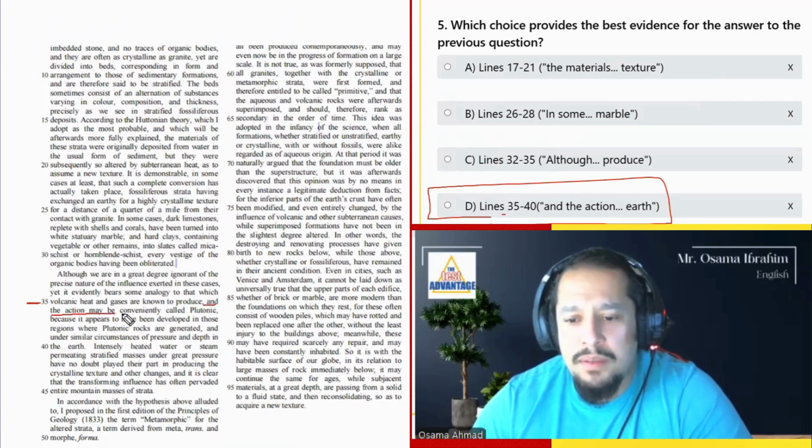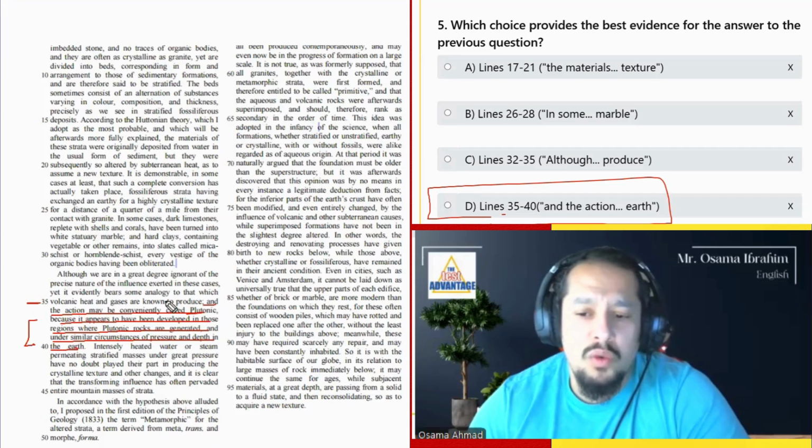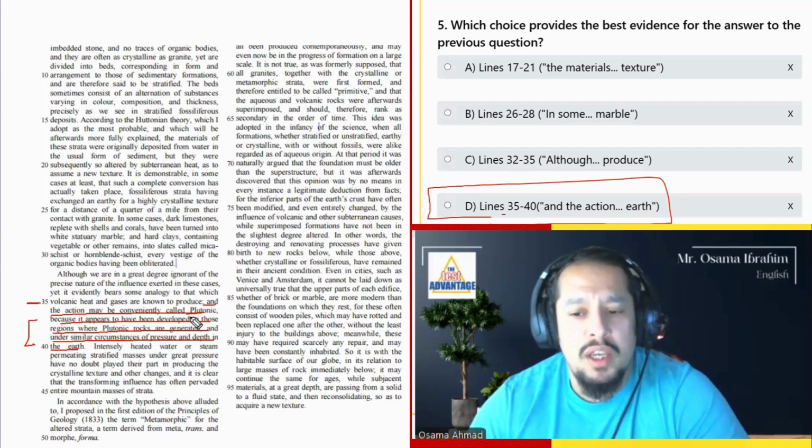And the action may be conveniently called plutonic because it appears to have been developed in those regions where plutonic rocks are generated and under similar circumstances of pressure and depth in the earth. So here it shows us how something changes into something else. You'll ask me where the plutonic change is. Well, it's called plutonic. That tells us the result. But it actually begins from here.